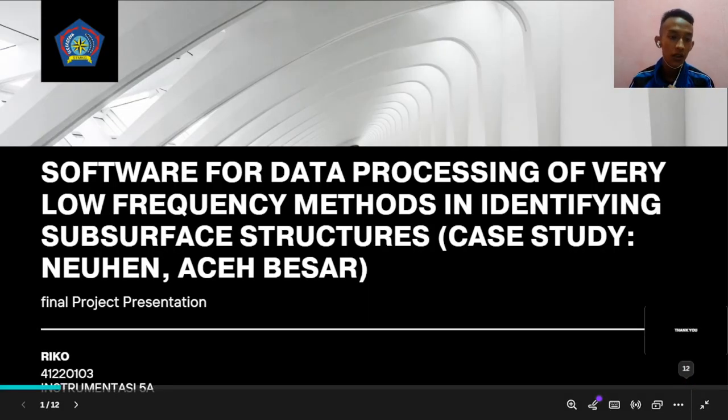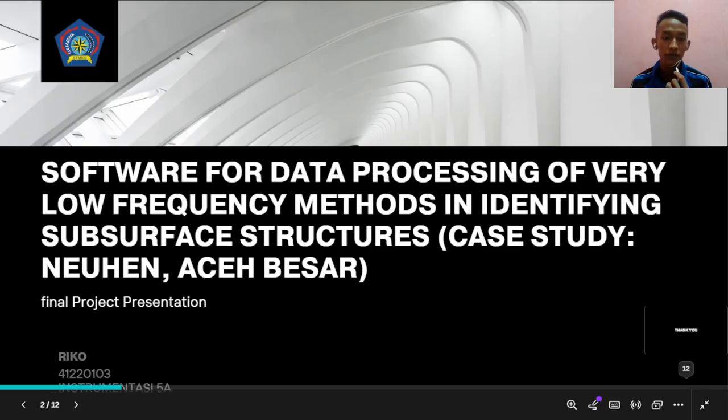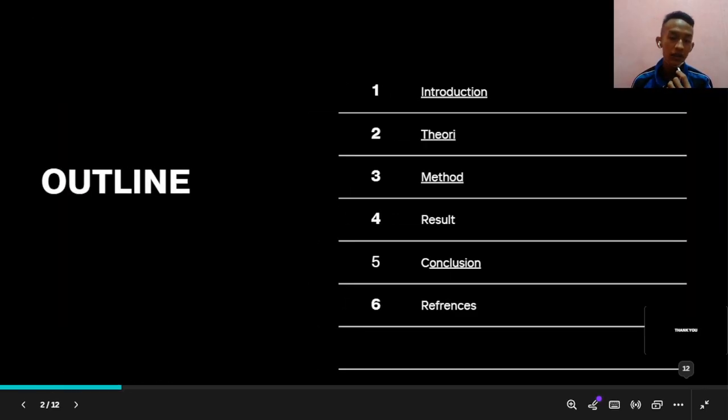On this occasion, I will present my final project presentation. The topic is software for data processing of very low frequency methods in identifying subsurface structure, with a case study in Nehan, Aceh Besar. My name is Rico from Instrumentasi 5A. The outline is introduction, theory, method, result, conclusion, and reference.